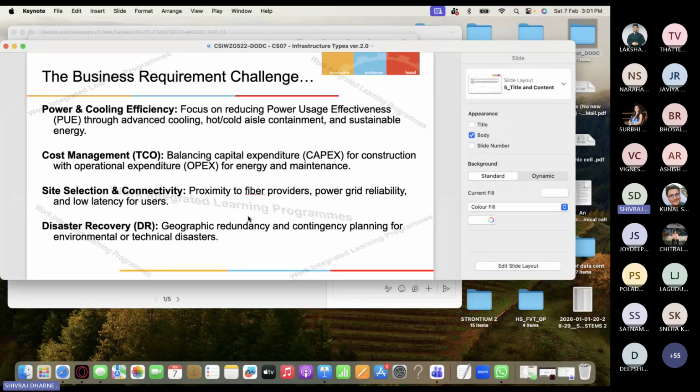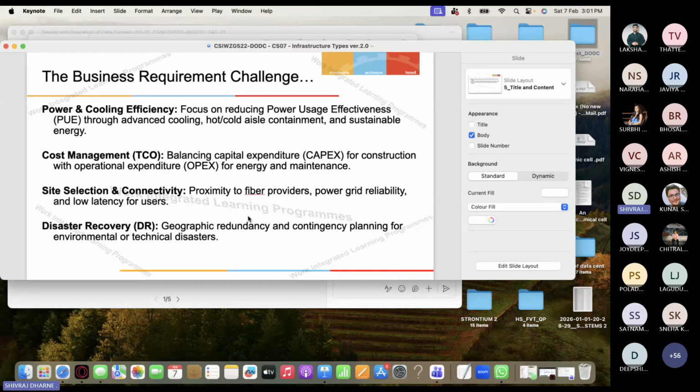And definitely total cost of ownership, right? TCO is very critical. CapEx and OpEx, how to balance it. And you have to select the site, right? A lot of people are now putting, I told you, one of the Microsoft server systems was put underwater, right? So that is site selection, right? Connectivity, proximity to the fiber providers, right? Power grid reliability, low latency for users. All that is taken care of when you select the site. Connectivity is how you reduce the latency, and how the proximity of these data centers is closer to where the users are.